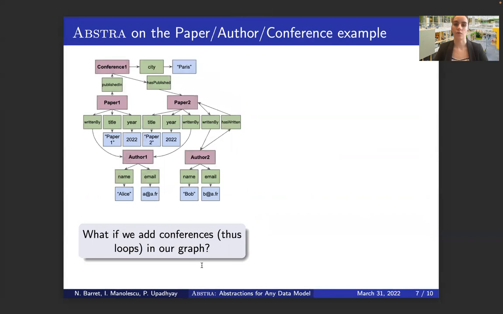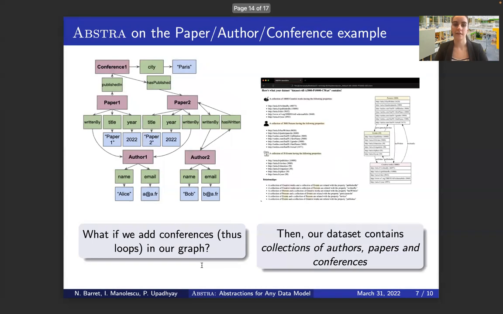What if we add some conferences and thus loops in our graph? In that case, Abstract identifies 3 collections: one of conferences, one of papers, and one of authors.